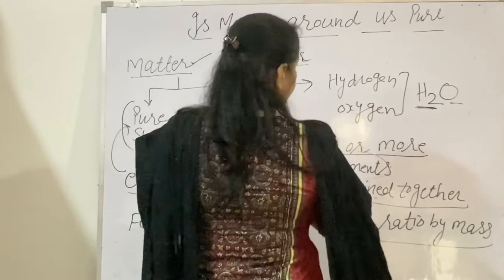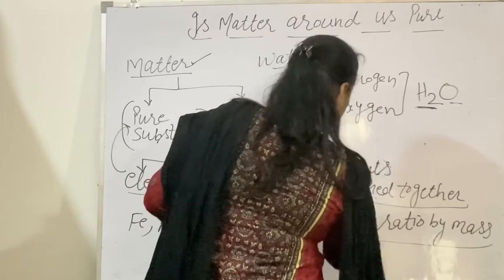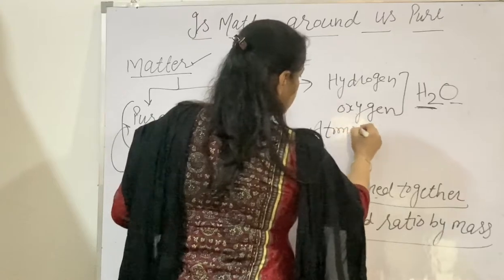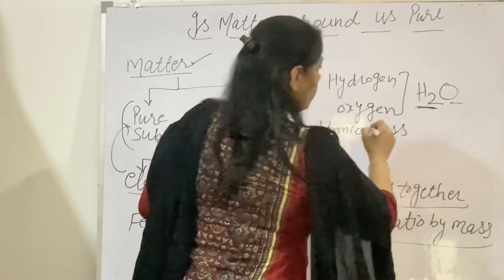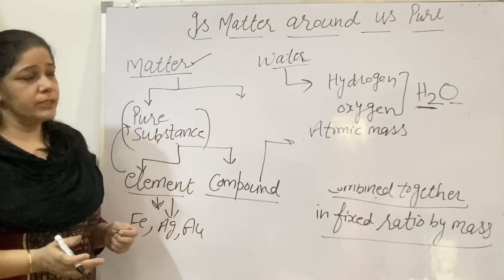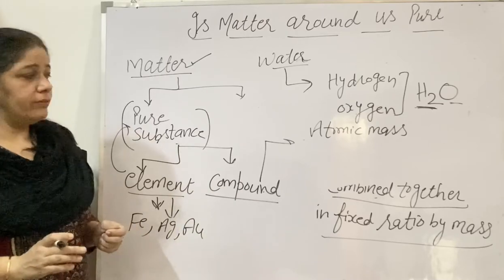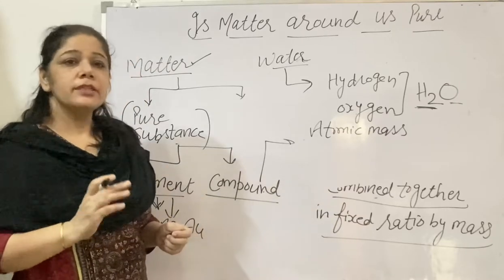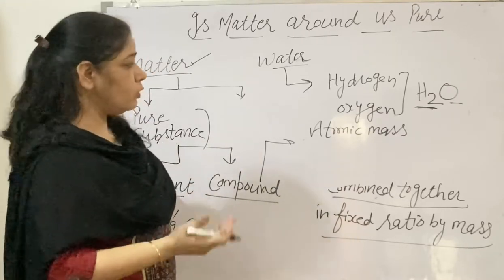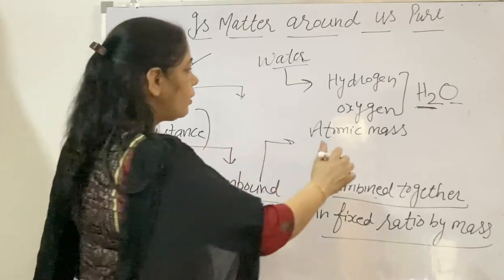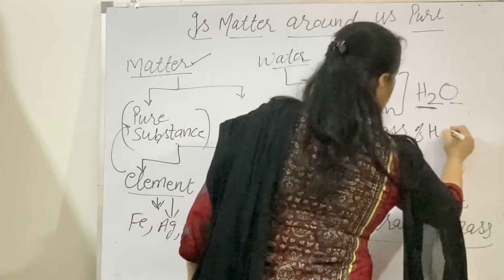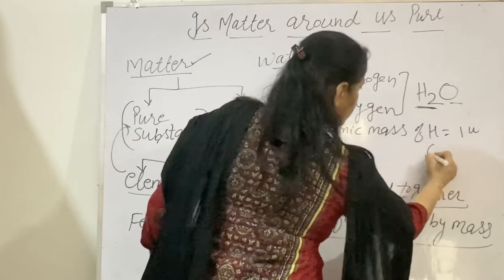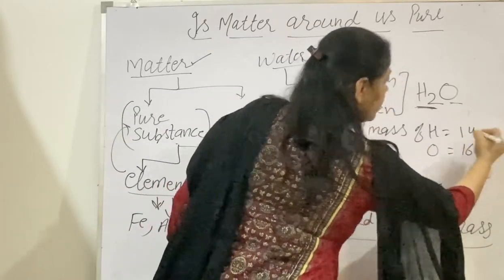Here, fixed ratio by mass means the atomic mass. All the elements, 118 elements discovered, have an atomic mass, which you will learn in the third and fourth chapters along with atomic number. The atomic mass of hydrogen is 1 and the atomic mass of oxygen is 16 u.